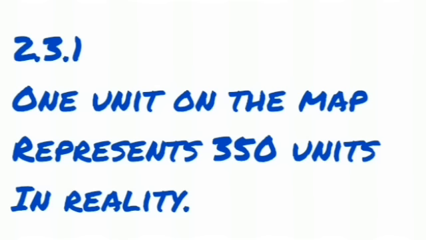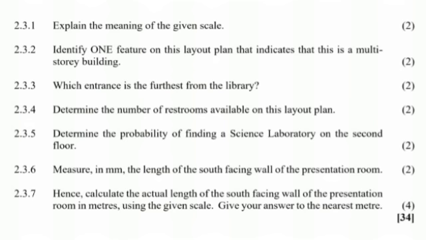Because usually when you're planning a house plan, for example, or the institution, that layout of an institution in real life is going to be a big thing. So when you're drawing the plan on paper, you have to shrink it. What do you shrink it? You shrink it to scale. So for every 1 unit, the builder is going to know that I have to use 350.